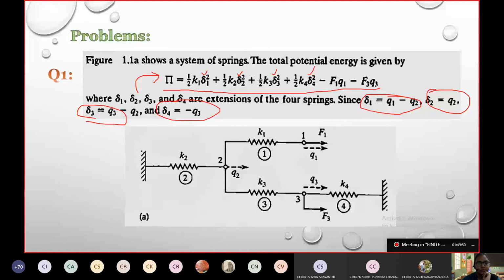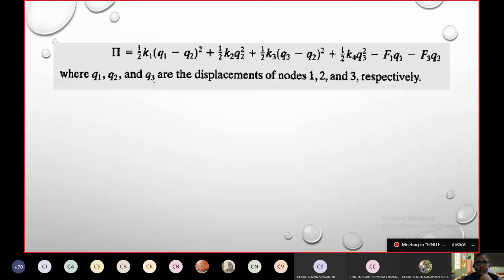Substitute that. See, when I'm explaining the problem, make sure you are writing it as I'm explaining. All right, given, what is given to you. And next, from the given, we are substituting it into the given potential energy equation. Okay, if I substitute, I'll end up with this equation.